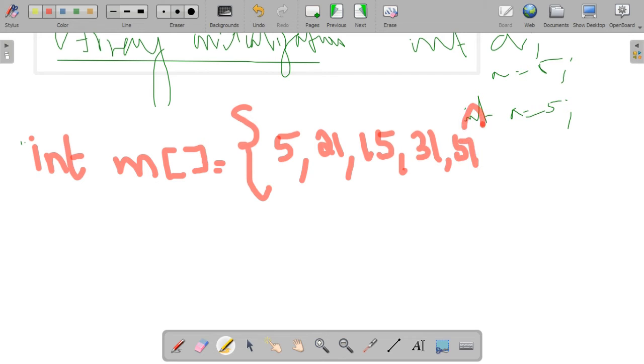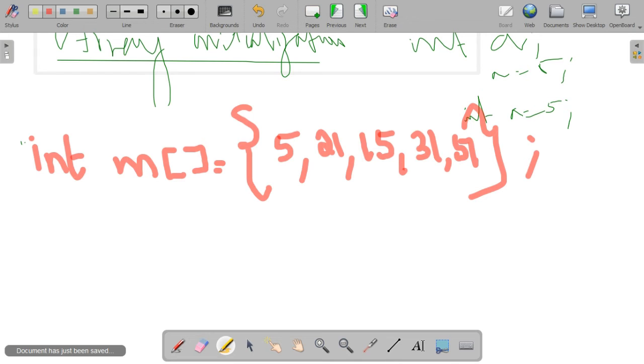If it is 5 elements, give any values like this: 21, 15, 31, any 5 values you like. This is the way we initialize the values. If we want to initialize an array, we have to use curly braces, and inside them we pass the values.